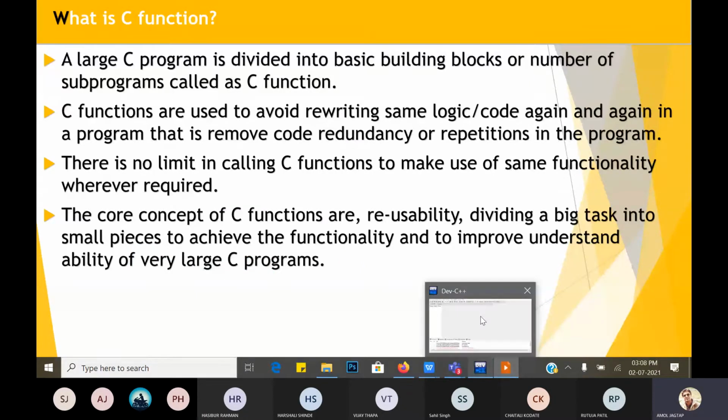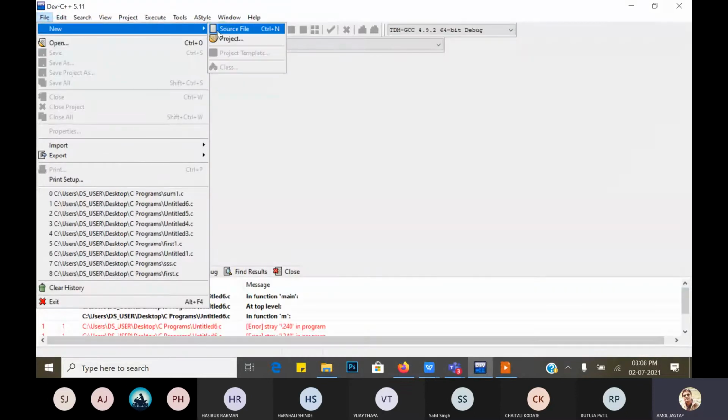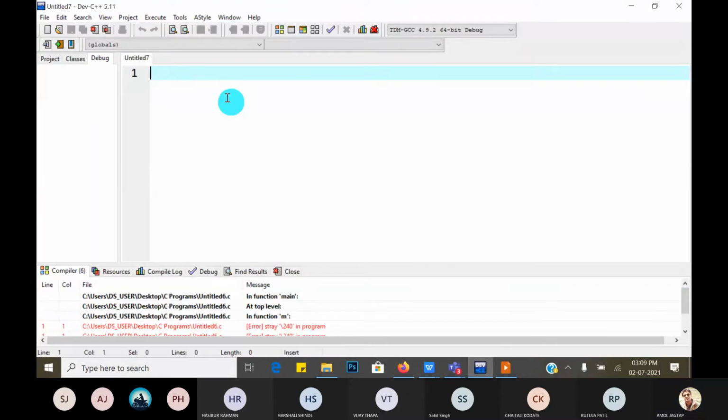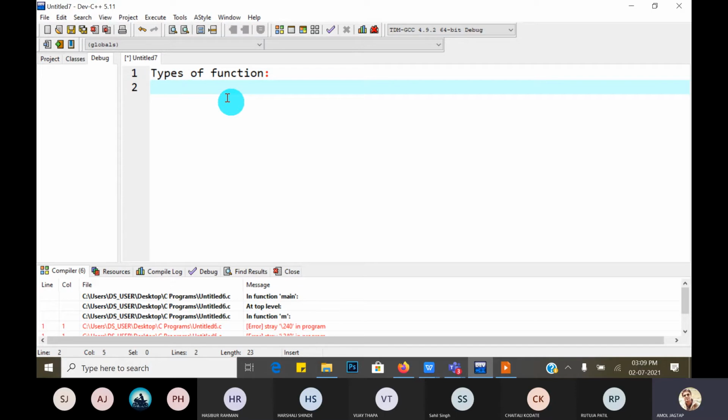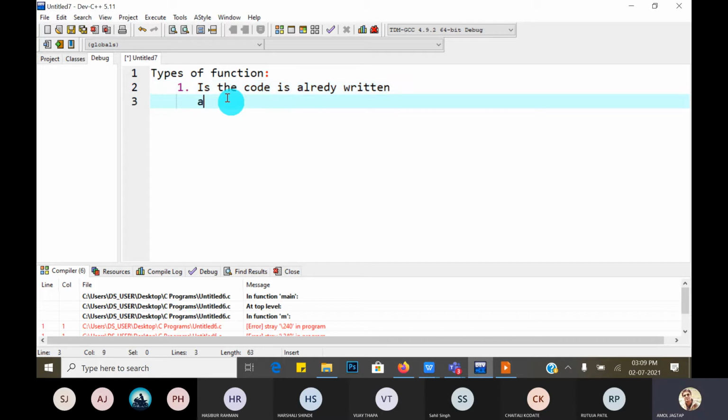Guys, this is somewhat the introductory part. Next, first I will explain the types of functions. In C language, there are a number of different types of functions. Based on whether the code is already written, there are two types of functions. One is the built-in function.